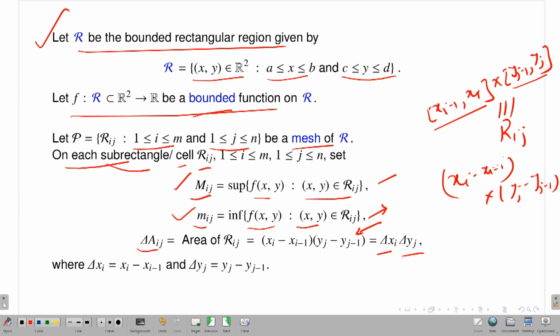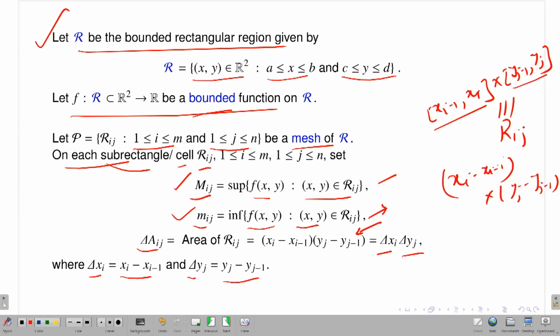So I have capital Mij, small mij, and area of the cell Rij, where delta of xi is nothing but xi minus xi-1, delta of yj, that means yj minus yj-1. So now I have everything. So now I have a function defined on a rectangular region. I am having a partition P whose cell Rij I have already said. Okay, I have defined three things.